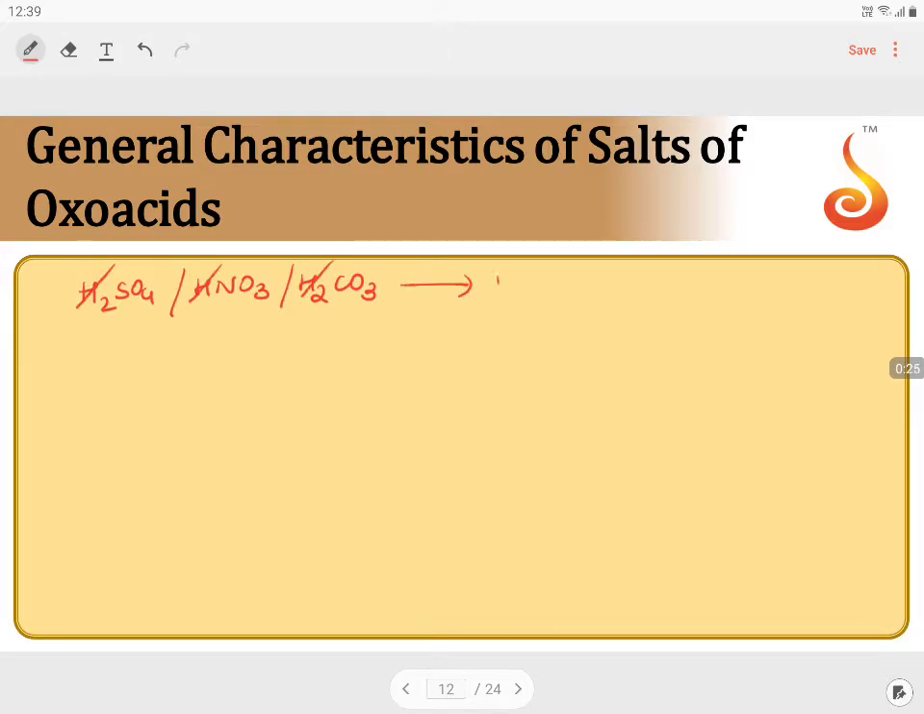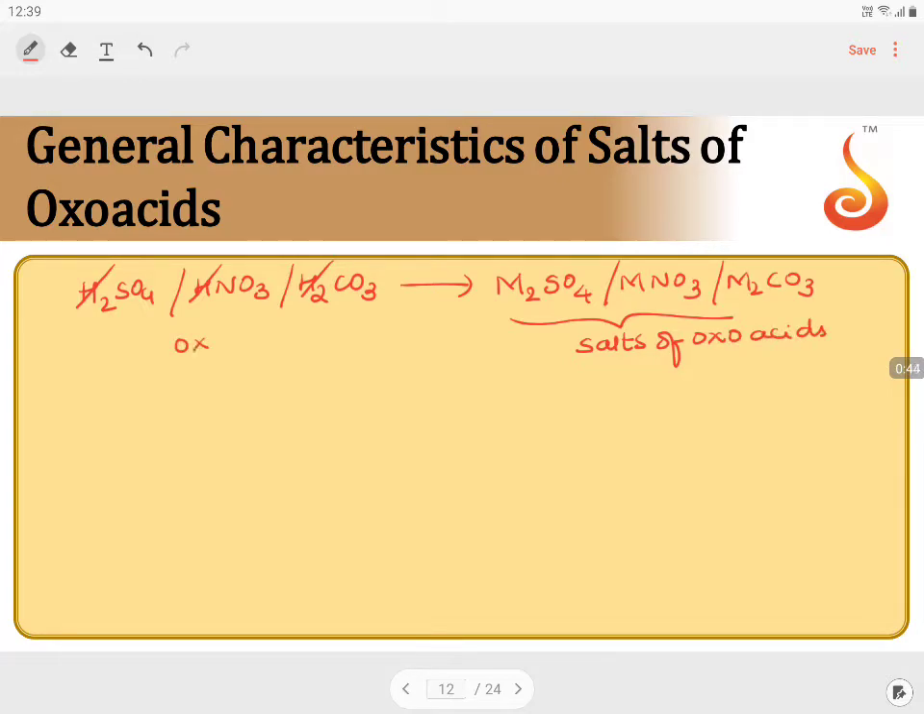with alkali metals, resulting in the formation of M2SO4, MNO3 or M2CO3, these are called salts of oxo acids. Removing hydrogen and adding the alkali metals in place of hydrogens results in the formation of salts of oxo acids.